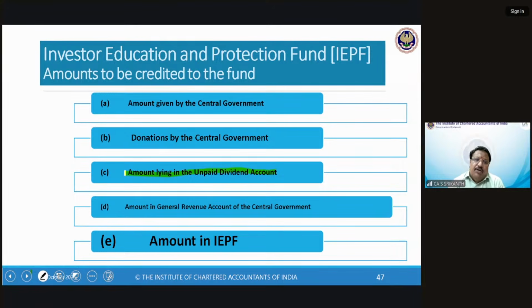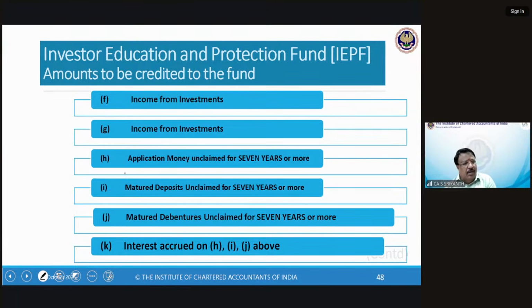Any amount in the general revenue of the central government. Before the old IEPF was formed, these amounts were transferred to the general revenue account, long ago. Now that money also will come here. Amount in IEPF, what is that? The old IEPF. That will come here. So already when IEPF was there, now that money will come here. Then this money will be invested. They will not keep it idle. Possibly they will put it in treasury bonds, safe investments, trust investments, which will be coming.